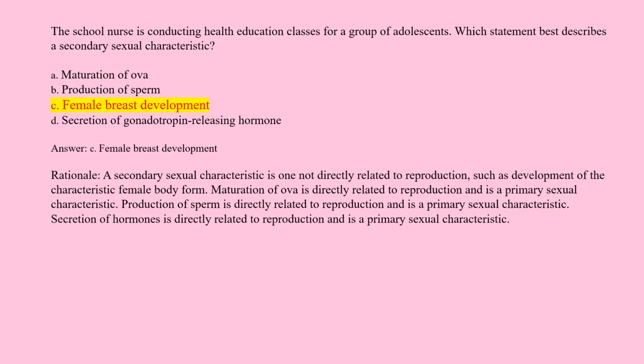Answer: C. Female breast development. Rationale: a secondary sexual characteristic is one not directly related to reproduction, such as development of the characteristic female body form. Maturation of ova is directly related to reproduction and is a primary sexual characteristic. Production of sperm is directly related to reproduction and is a primary sexual characteristic. Secretion of hormones is directly related to reproduction and is a primary sexual characteristic.